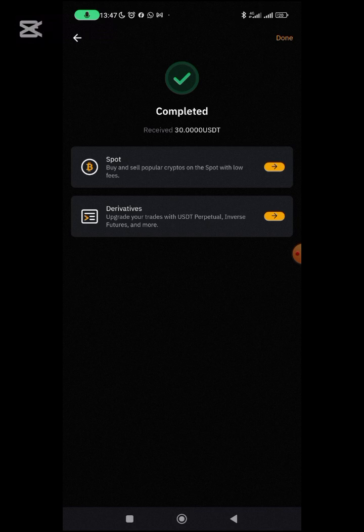If you go to your funding wallet now, you are going to see this transaction. I hope this is a very simple process. So once you're done now, you click done here. You just click done and that's it. We're good to go. No stress, nothing. P2P buying made easy.